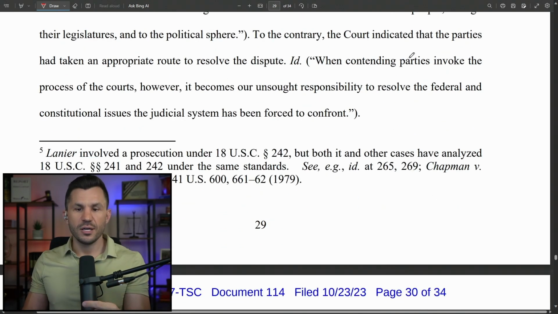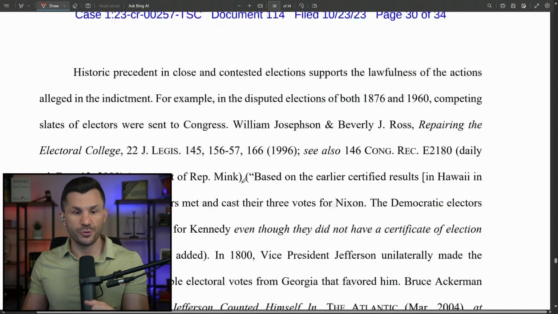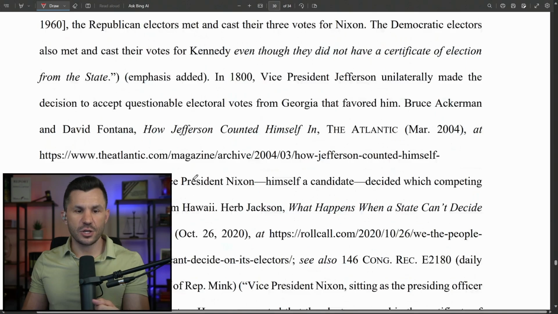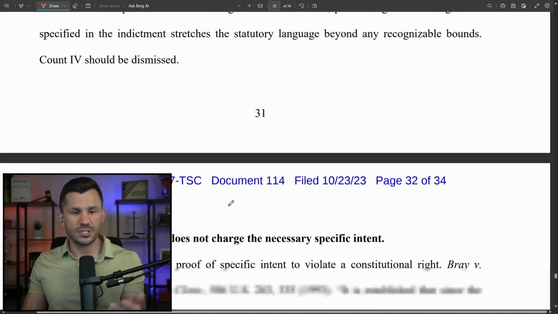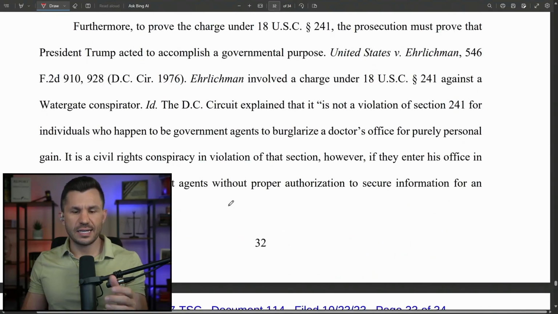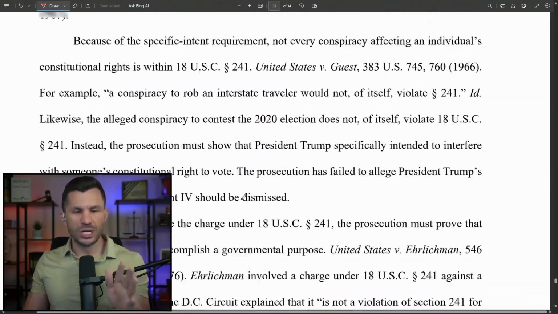To the contrary, the court indicated that the parties had taken the appropriate route to resolve the dispute through the mechanisms. Historic precedent is also close and supports this concept, and courts have rejected prosecutions under this statute for issues that did not have clearly established federal constitutional protection. They give us some other cases here, and they also tell us that it doesn't allege specific intent, which I think is an important concept.